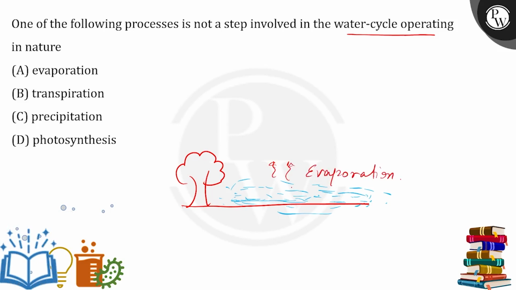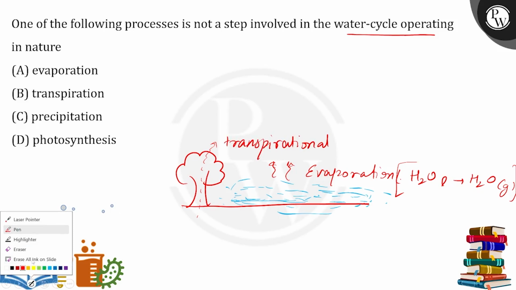It's a surface phenomenon where, due to very much heat, the liquid water converts into water vapor. Now what will happen next? This also happens with the vegetational cover because of the process of transpiration, which is the removal of excess water from the trees through tiny pores known as stomata. So these processes are done.